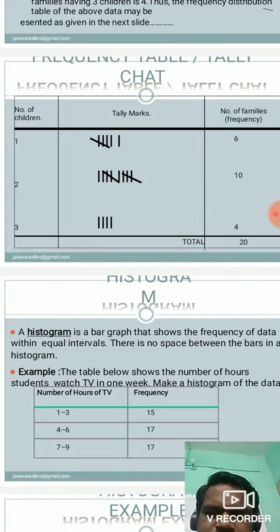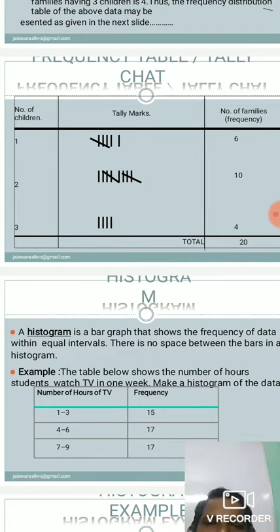So in the second column, see the first point, how many tally marks are given here, how many frequencies are there? 6. In serial number 2, the number of frequencies is 10, and in the third point the number of frequencies is 4.